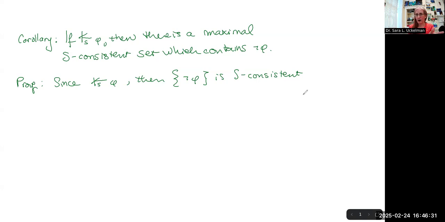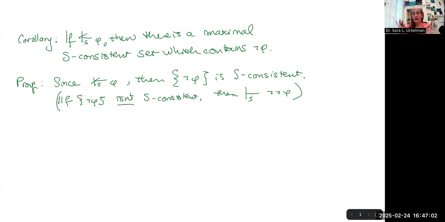Another way of saying this is that if the set containing not phi isn't S-consistent, then we know that we can prove in system S not phi, but then by propositional reasoning, we would be able to prove phi, but we're starting from the assumption that we can't.